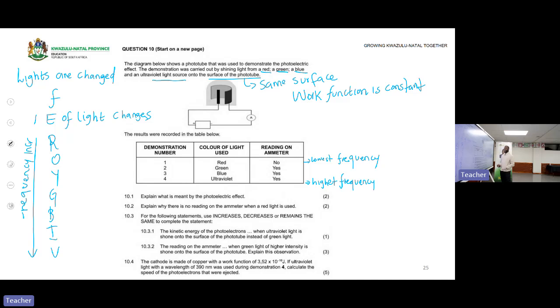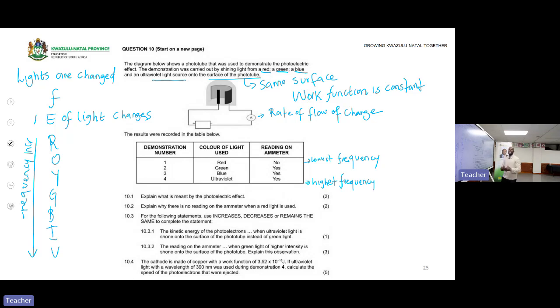As you can see, with red light, there is no reading on the ammeter. Remember again, the ammeter reads the rate of flow of charge. So for you to get a reading on the ammeter, electrons have to be ejected because electrons are charged.